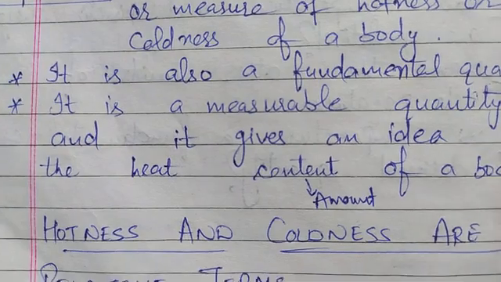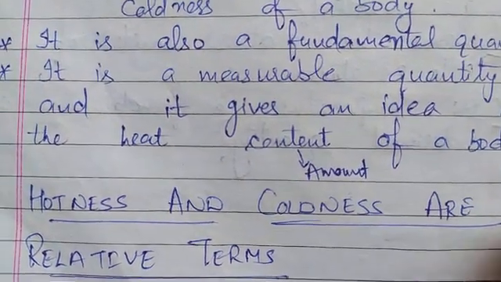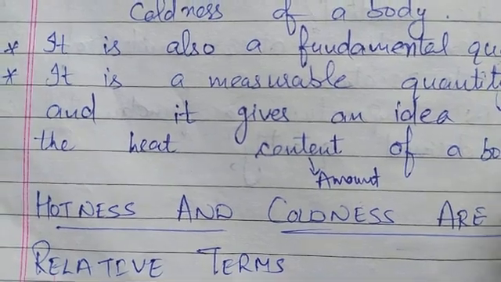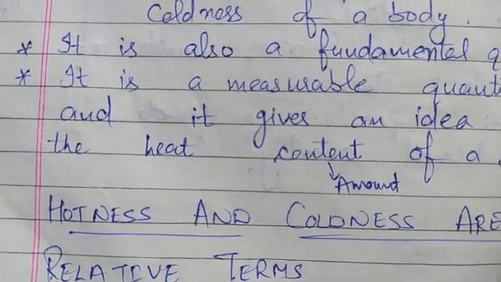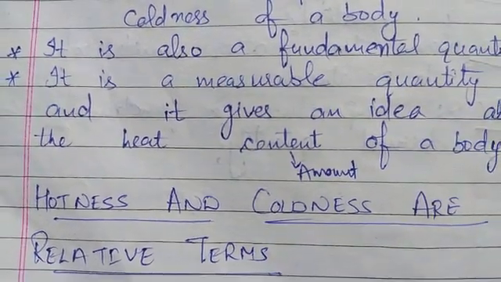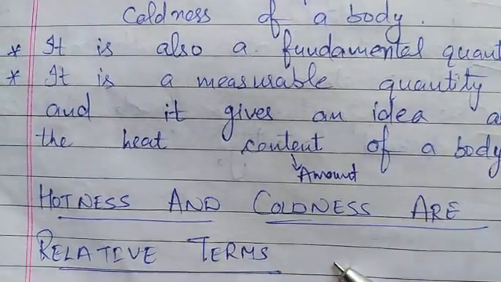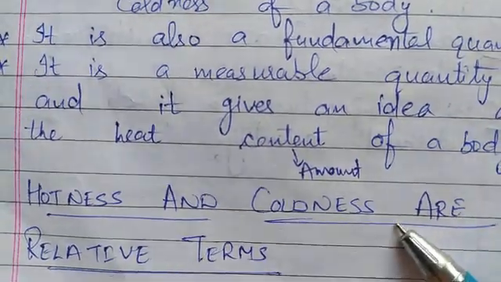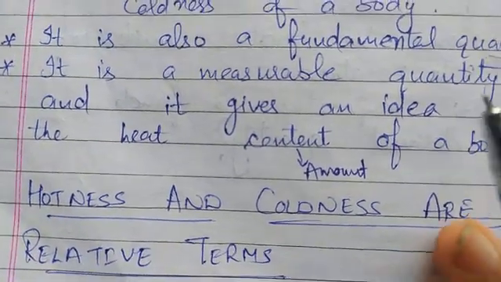Next topic is that hotness and coldness are relative terms. So what do we mean by relative terms? A term is said to be relative when it is compared in relation to another term or another quantity or another object. So that's why hotness and coldness are said to be relative terms, because these are dependent on each other, or these are compared in relation to each other.